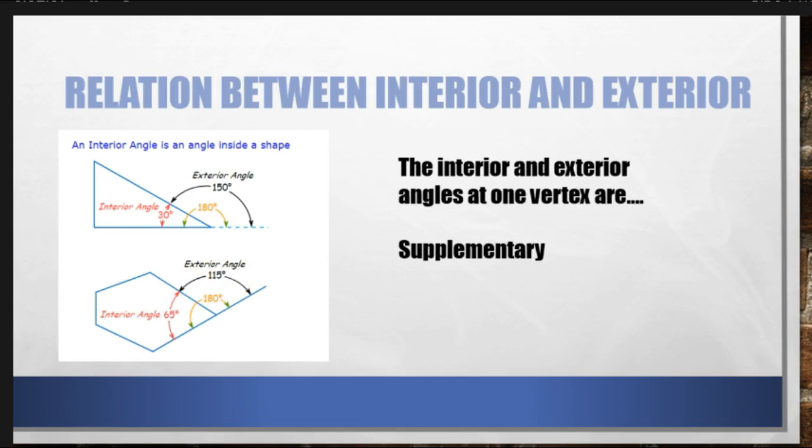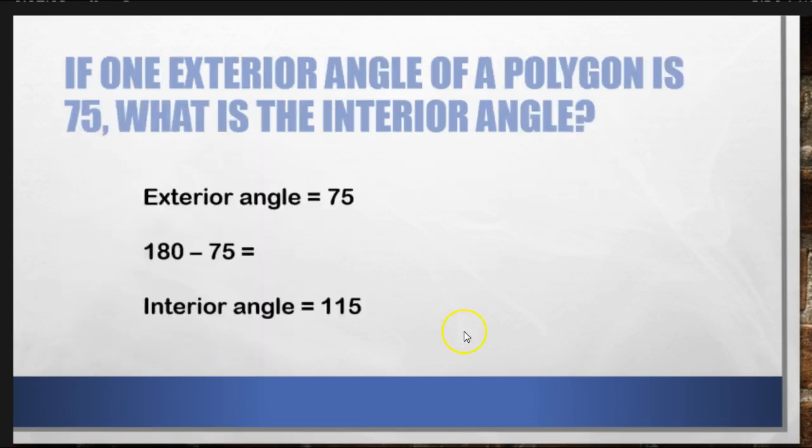So for example, on a problem, if I tell you one exterior angle of a polygon is 75 degrees, and I want to know what the interior angle is, I just subtract from 180 to find the interior angle. The reverse would work if I knew the interior and I was looking for the exterior.